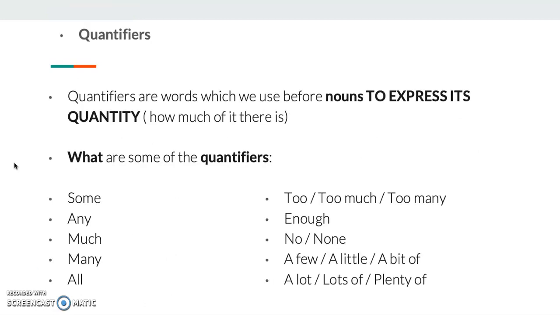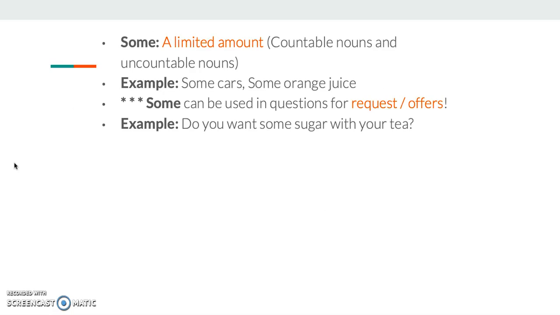Let's have a look at quantifiers. These are words, again, that we use before nouns to express their quantity. Here in this list, you see some of them. Now let's have a look at them. Some, I use it to express the meaning of a limited amount, and I can use it with countable and uncountable nouns. I can also use it in questions for requests and offers.